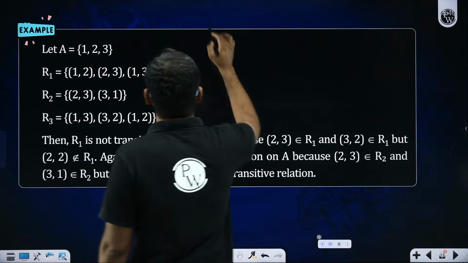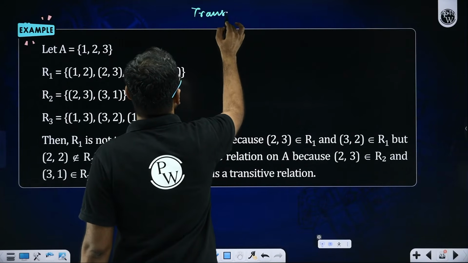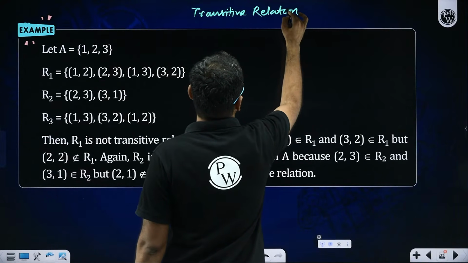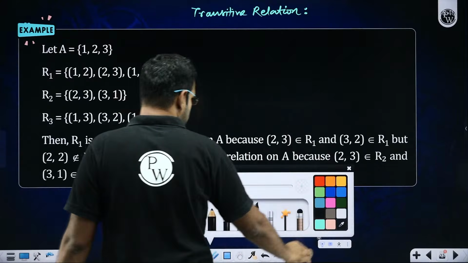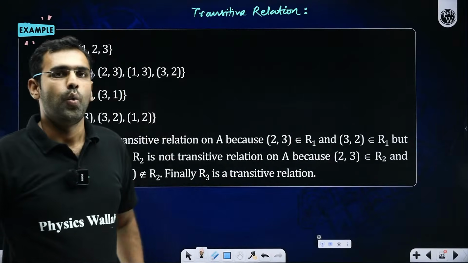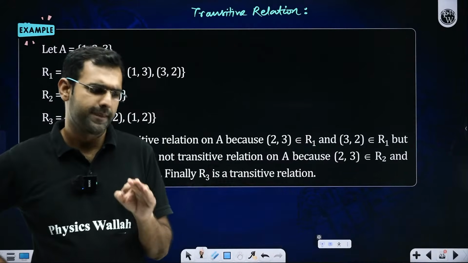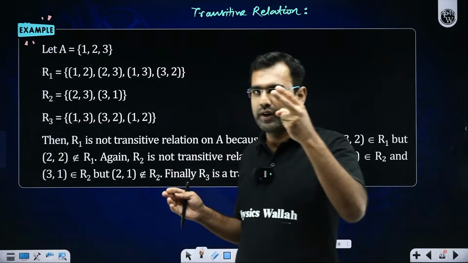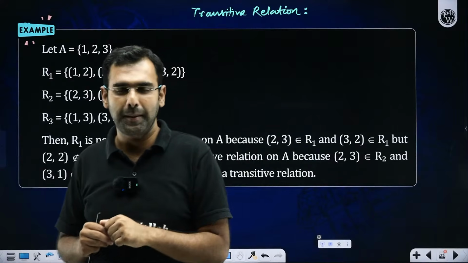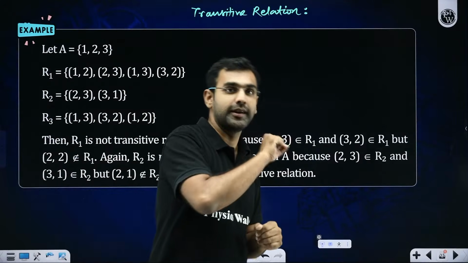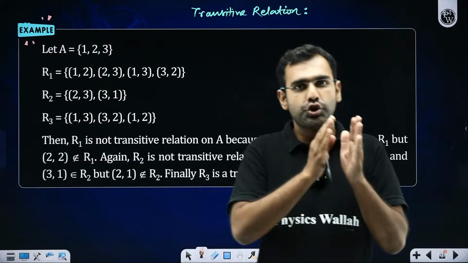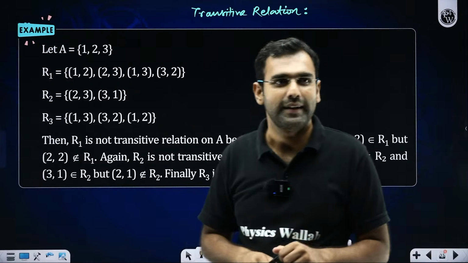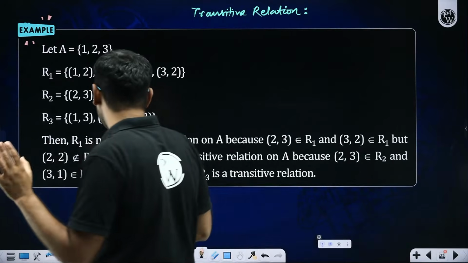Now let's talk about the next type of relation, which is called a transitive relation. So what is a transitive relation? The definition follows two levels. If A takes you towards B, and B takes you towards C, then A should be able to take you towards C. I hope you got it. If still you didn't get it, I'll explain here.